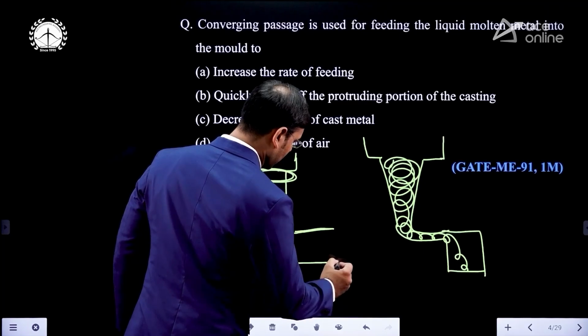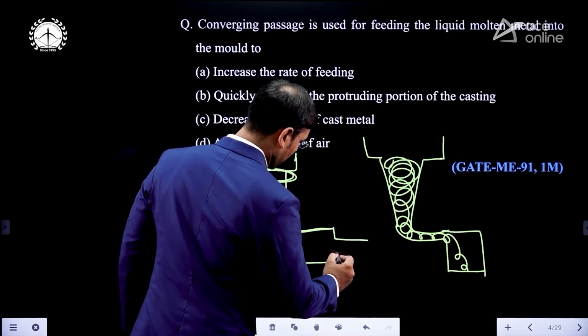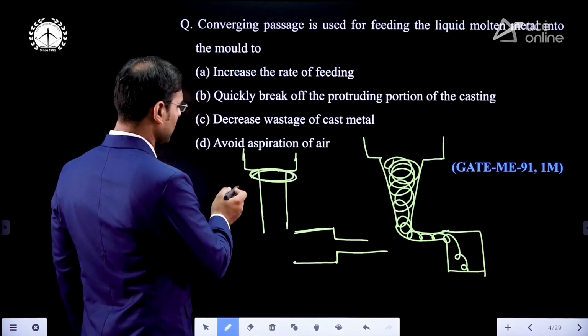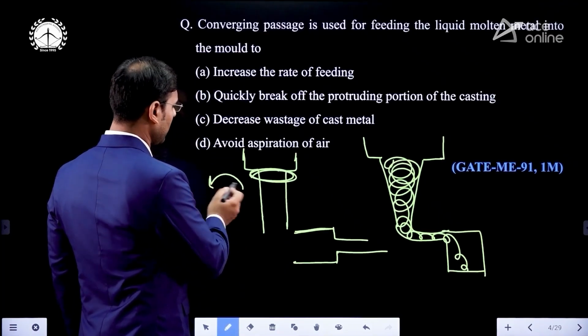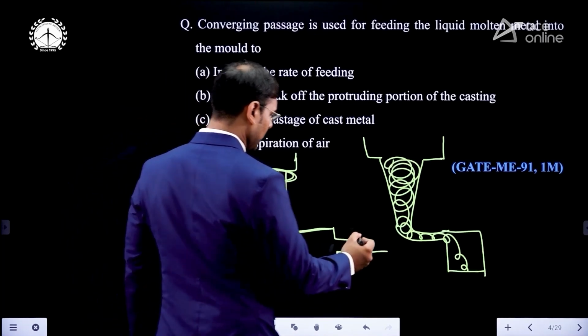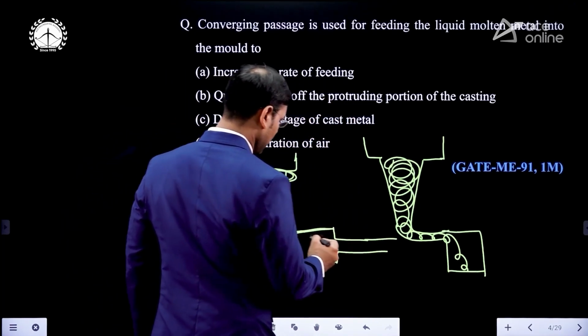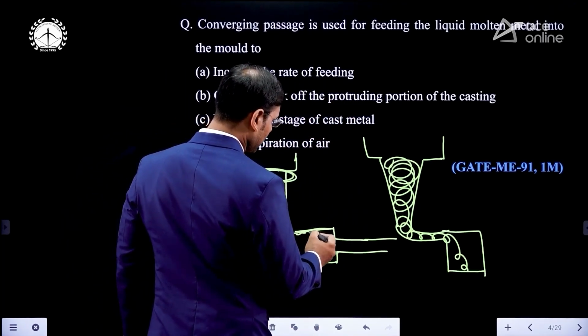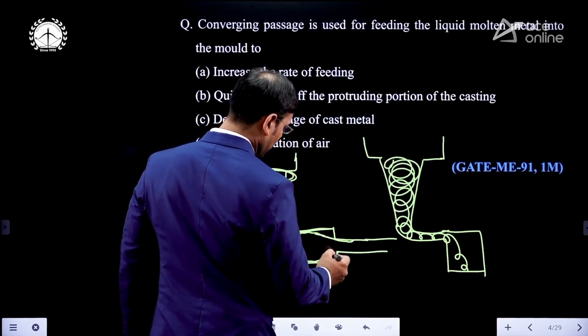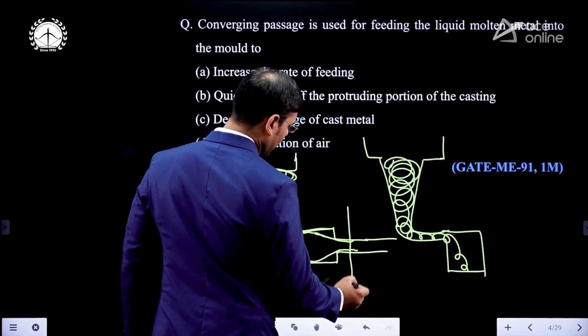Just see the case of sudden contraction. If you rotate this case anti-clockwise by 90 degrees, you will get the same case. Here vena contracta is happening. Just see, the flow is there, and the vena contracta is happening here. Area is reducing here.